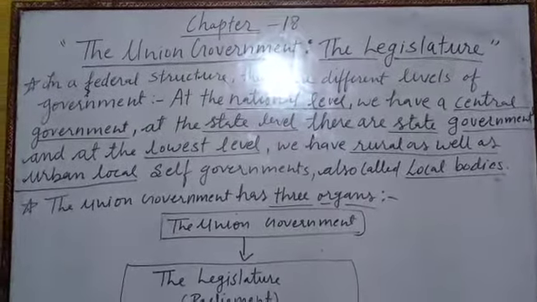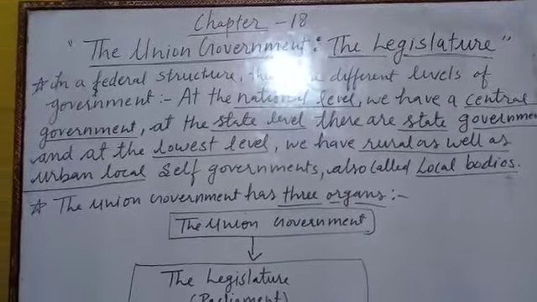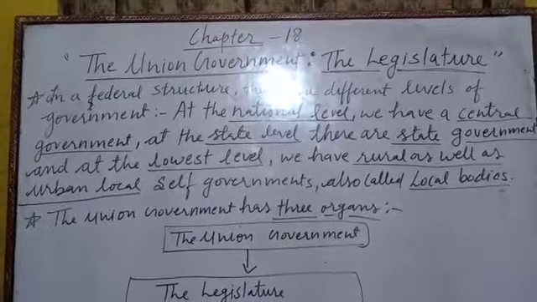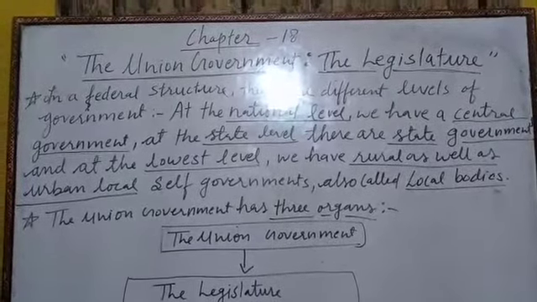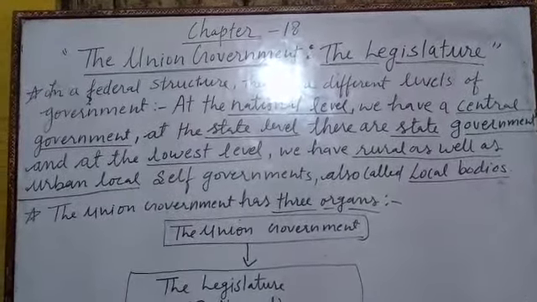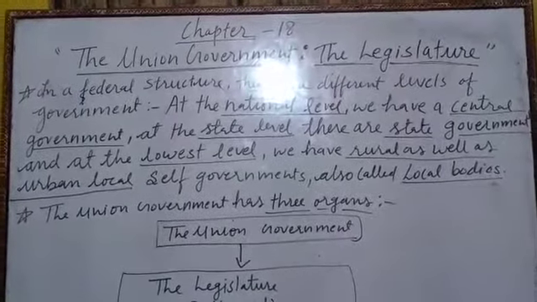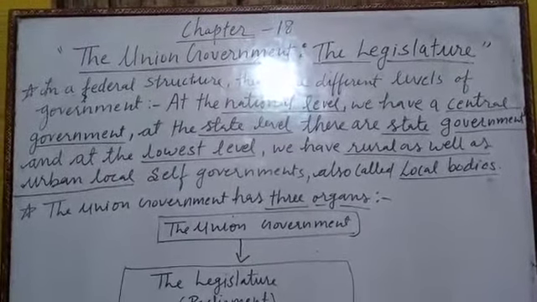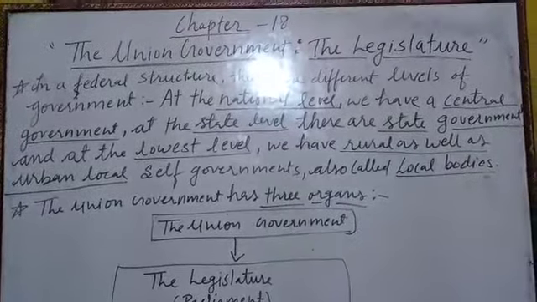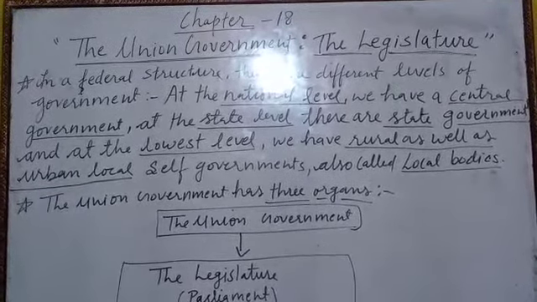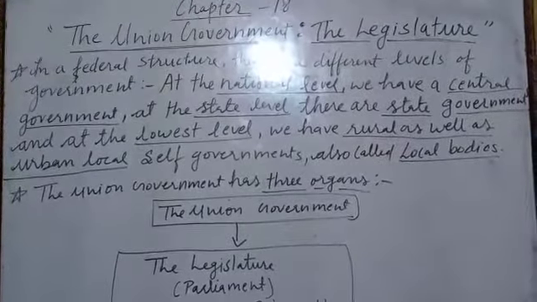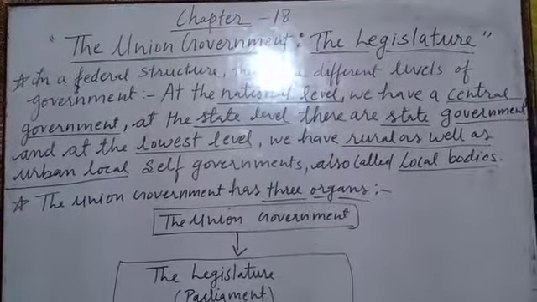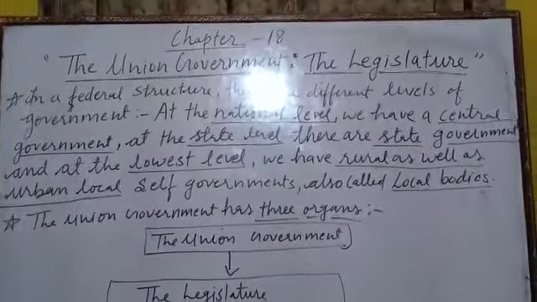Now let's start. As you know, my dear student, India is a very vast country with diverse languages, religion, custom, tradition, and we have different types of geographical features also. So it is very difficult to have a single unified administrative setup. Single unified means it's very difficult to have one type of government for the whole country. That's why we opted for a federal form of government.